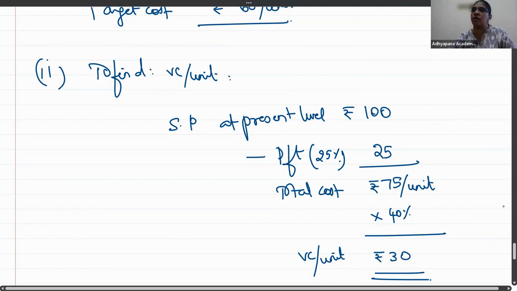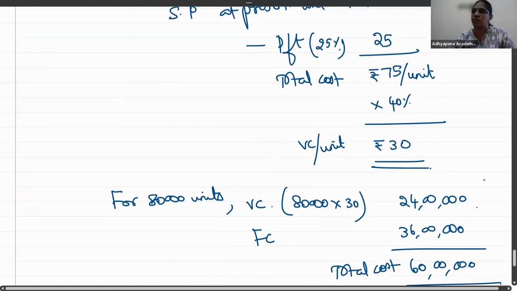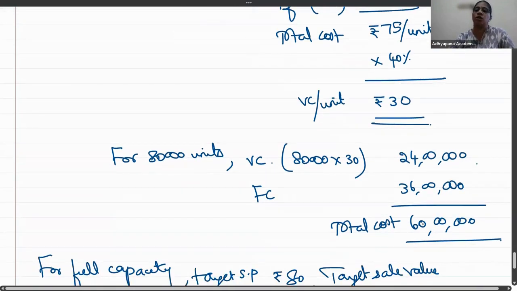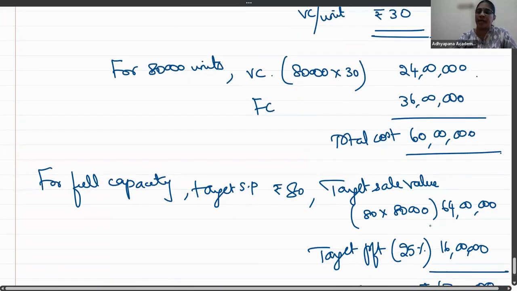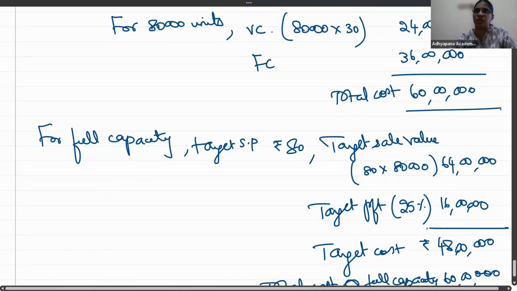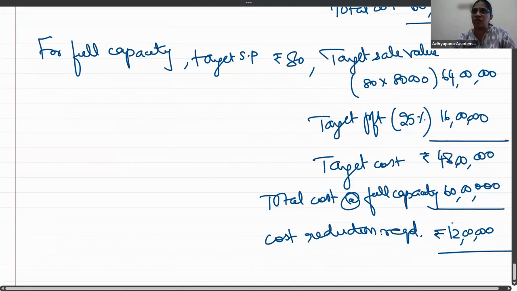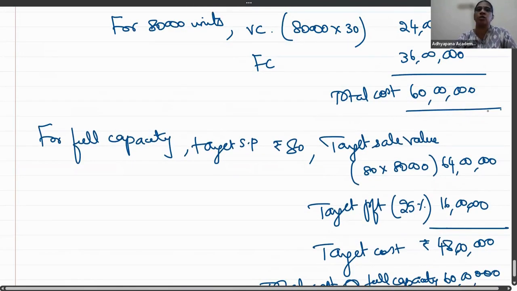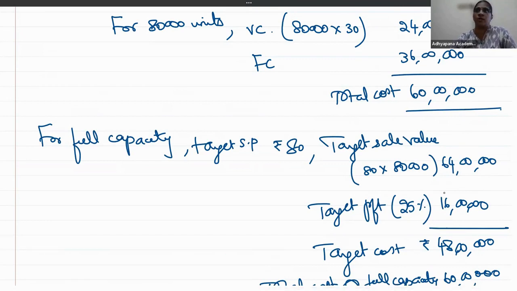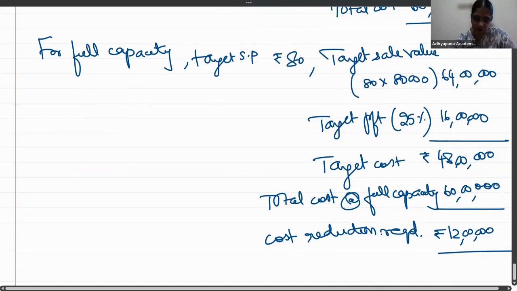On that, 40% is variable cost. What is the nature of variable cost per unit? It remains constant. So, 30 rupees per unit into 80,000 units will give you total variable cost, plus total fixed cost gives you the total cost at full capacity. But we know the target selling price and the target profit. So you will know your target cost. Compare your target cost with the total cost at full capacity. You will know how much of cost is to be reduced. Did you understand? Understood? Right.